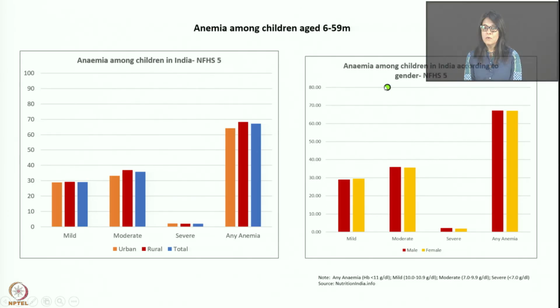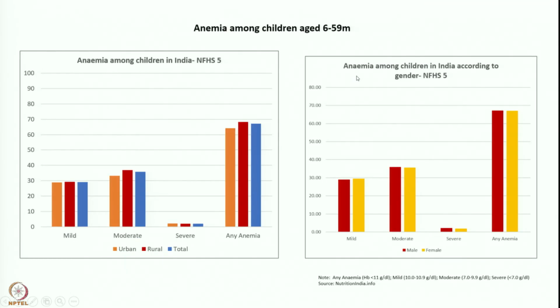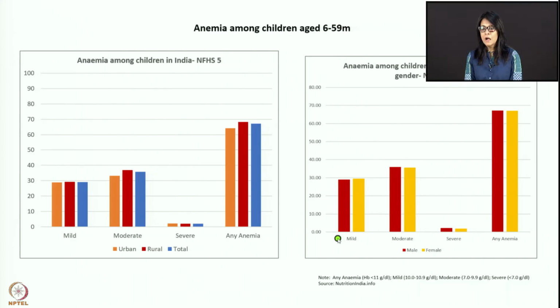Here you are looking at anemia among children in India according to gender. If you look at gender, in young children up to 5 years of age, there is not much difference. Of course, girl children are not menstruating, so they're not losing blood. So this is all basically diet related anemia. Here you can see both boy and girl child, almost 65% children are anemic. Not much difference gender wise.